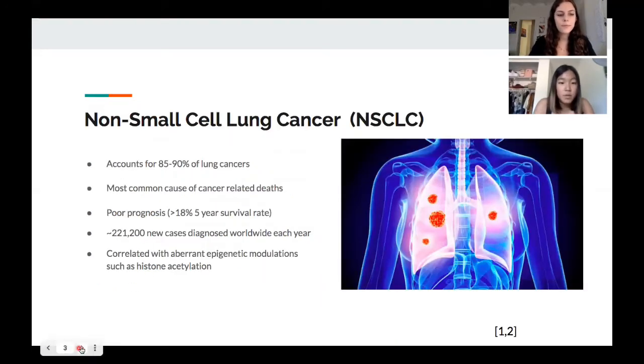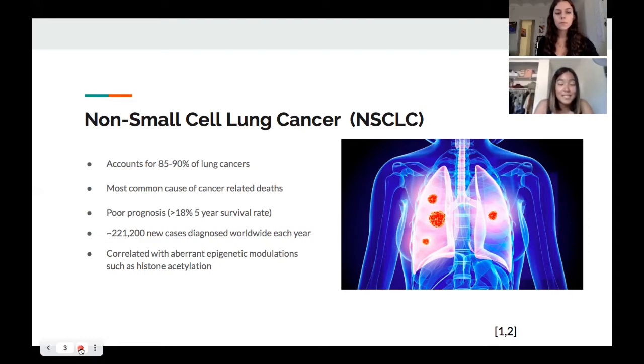So some general information on non-small cell lung cancer. This accounts for 85 to 90% of all lung cancers and consists of three subtypes known as adenocarcinoma, squamous cell carcinoma, and large cell carcinoma. Non-small cell lung cancer is also the most common cause of cancer-related deaths and is usually not diagnosed until advanced stages. Due to this late diagnosis, there are limited therapeutic treatments available, and the prognosis is extremely poor with an 18% 5-year survival rate.